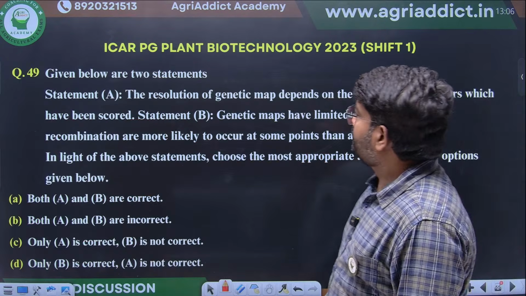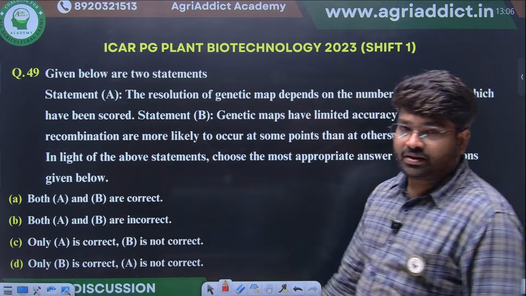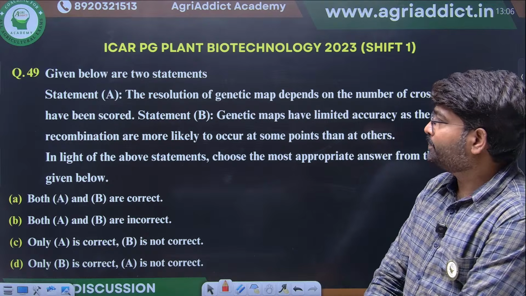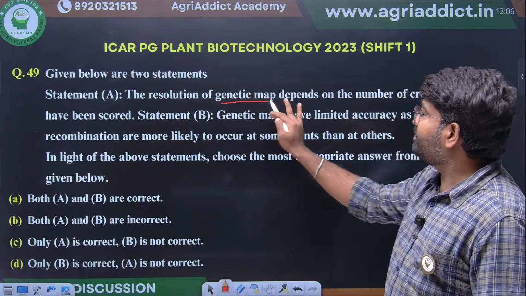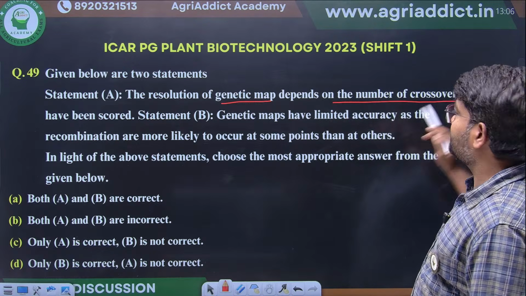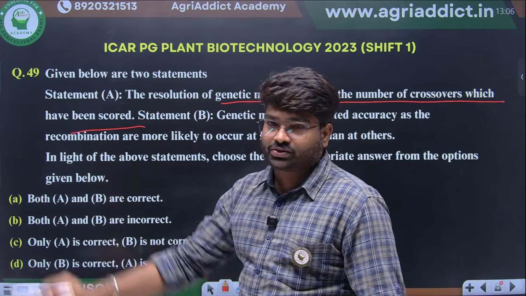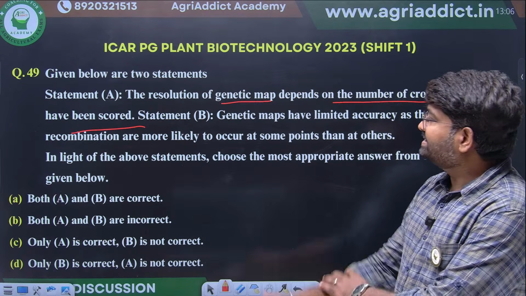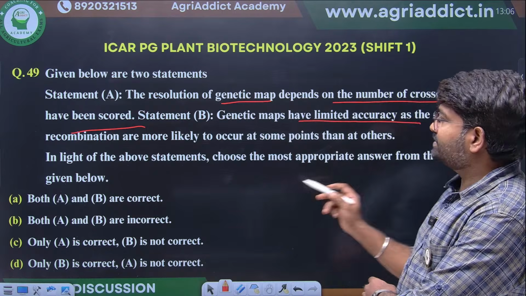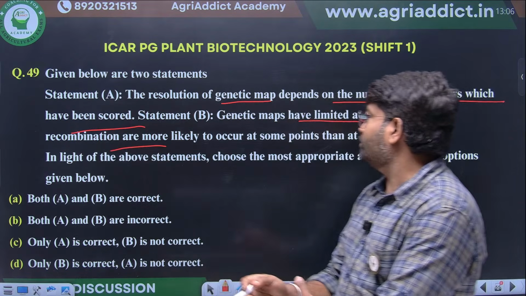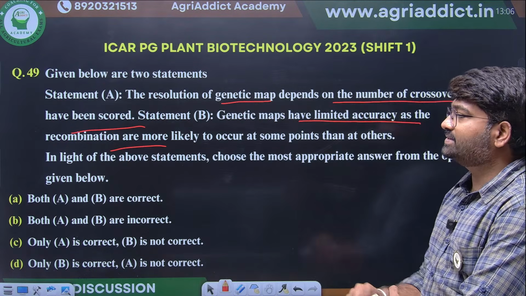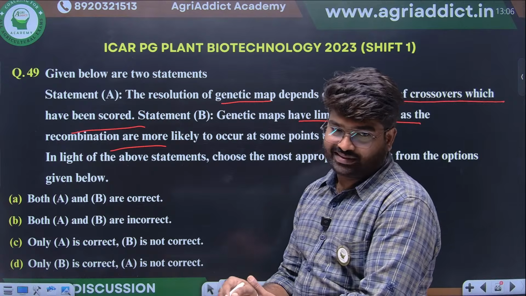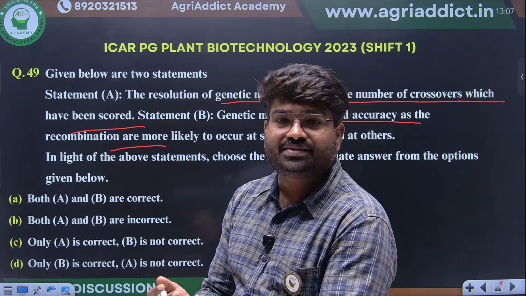Then they have given a question about genetic mapping. The resolution of genetic map depends on the number of crossovers which have been scored. Statement 2: genetic maps have limited accuracy as recombinants are more likely to occur at some points than at others. This is a simple question.